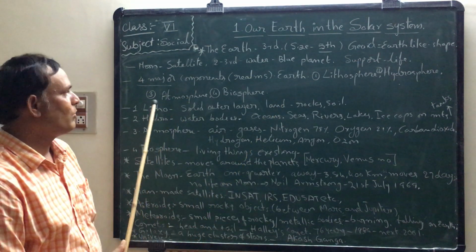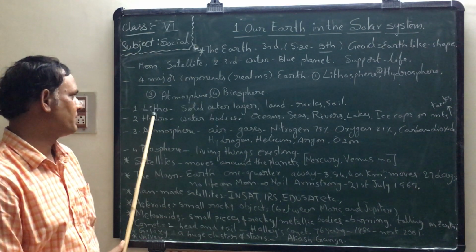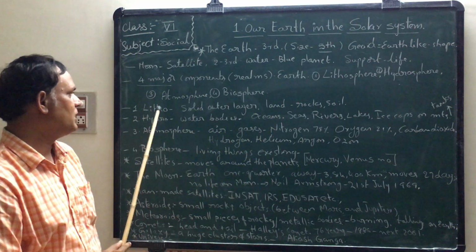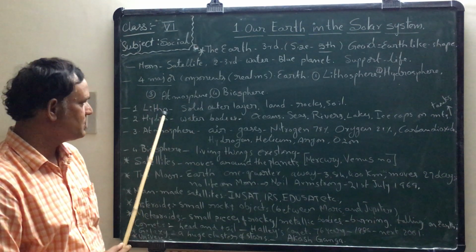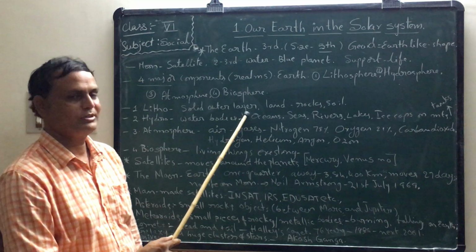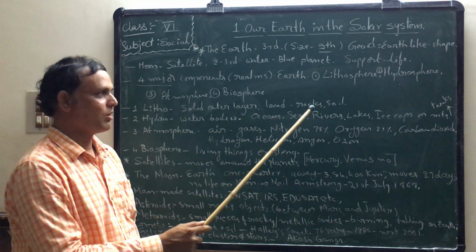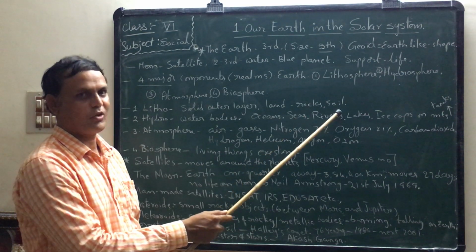Now I want to explain to you about each one. First one, lithosphere. Lithosphere means the solid outer layer of the Earth. That means land, rocks and soil.